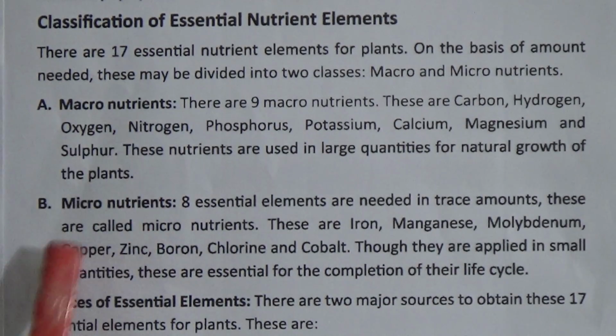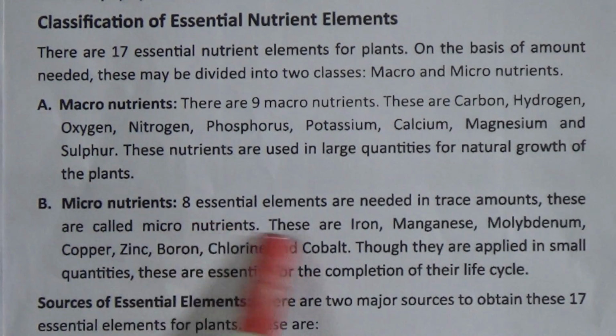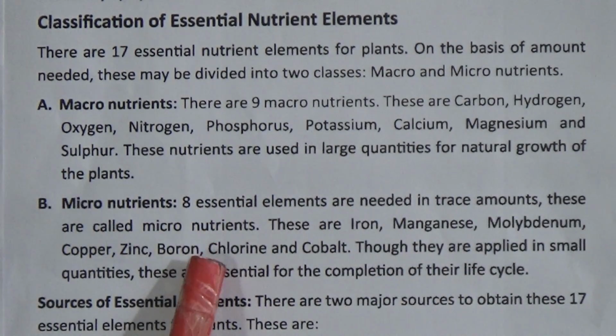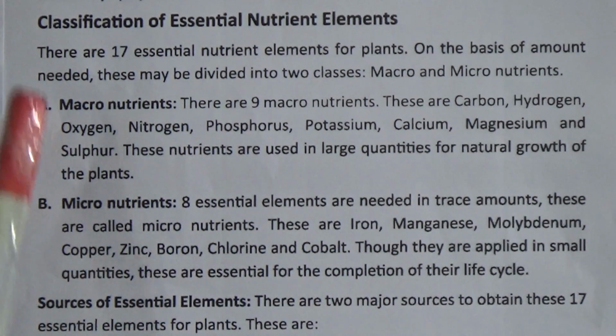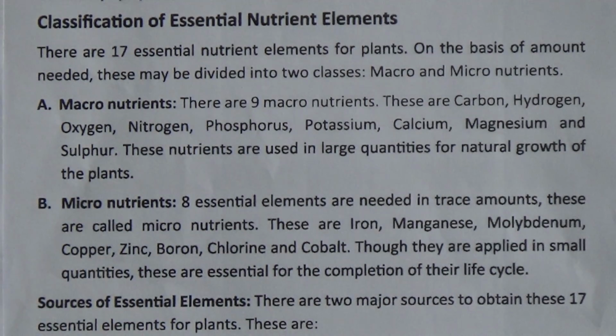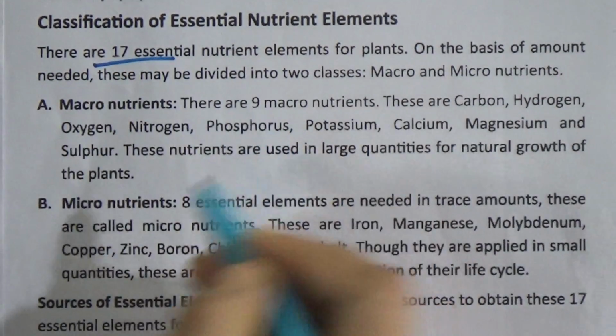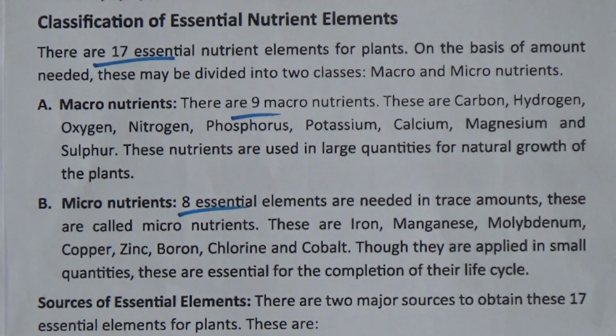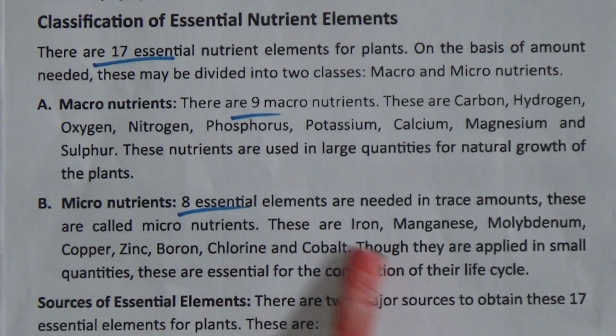Number B, micronutrients. 8 essential elements are needed in trace amounts. These are called micronutrients. My dear students, here most of the informations are important for your MCQ. So, you have to learn, you have to memorize all the information whether teacher underline or not. Okay.